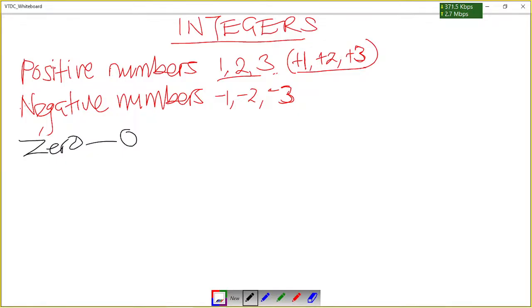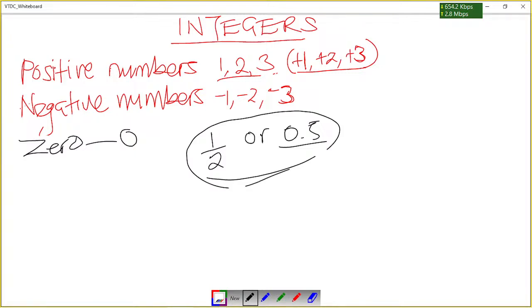Now I'm sure you have noted that in all the examples I've given you, I haven't given you a fraction. I haven't also given you a decimal number, or a number with decimal places. It is because these numbers are not part of integers.